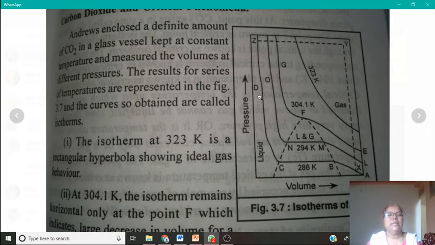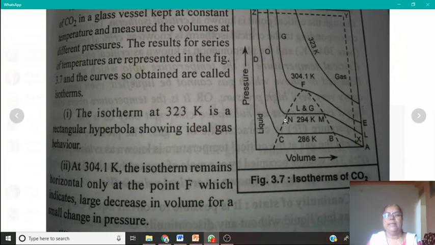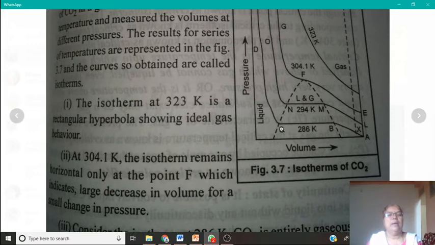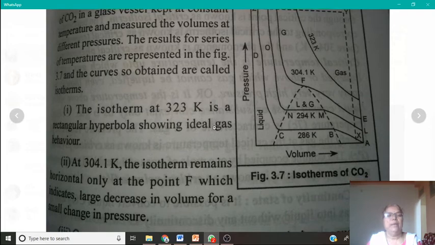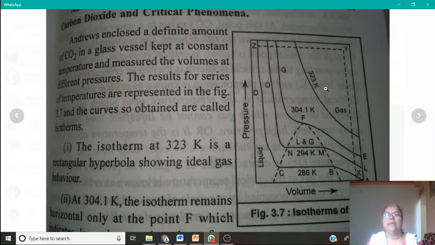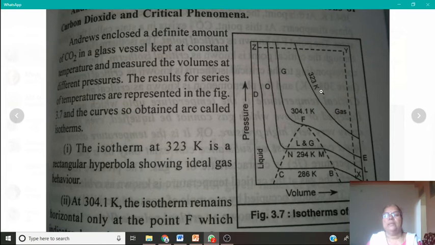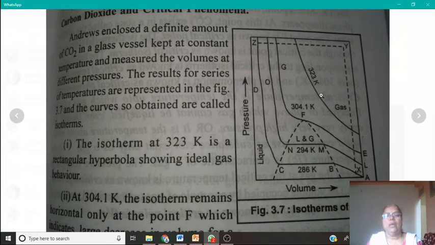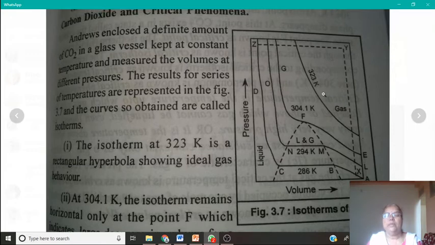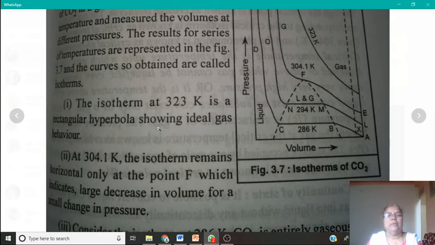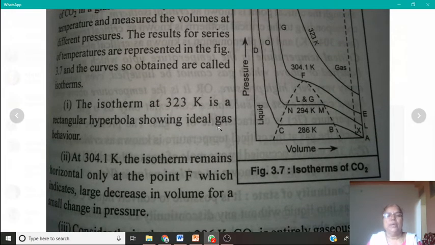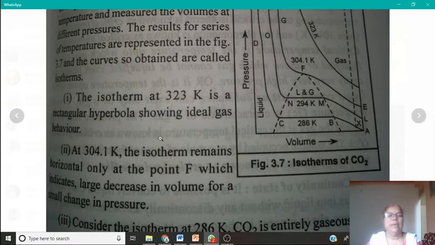The results for a series of temperatures are presented in this diagram, and the curves obtained are called isotherms. The isotherm at temperature 323 Kelvin is a rectangular hyperbola showing the nature of ideal gas behavior.